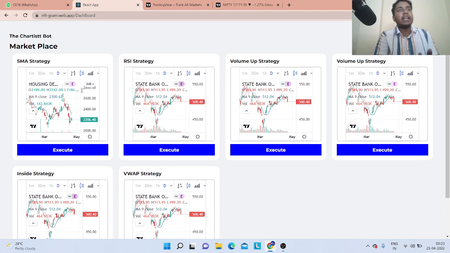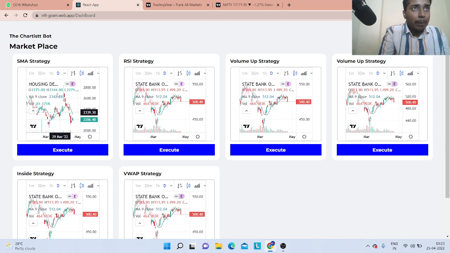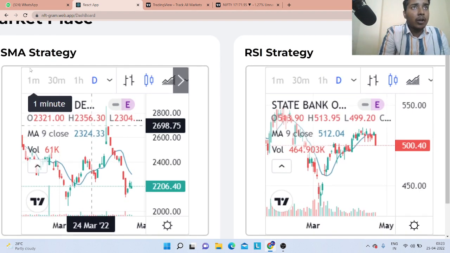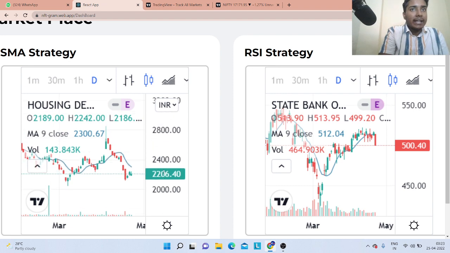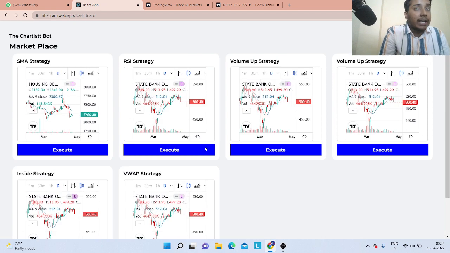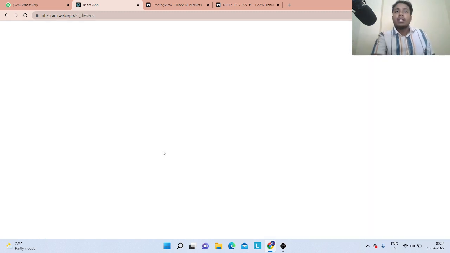Same in this website. Here the user can see multiple products in algo trading, and the price. For example, here is the SMA of HDFC Bank, and here is the live trading view chart. The user can see the live price, and if he or she wants to buy, for example, the RSI strategy, he or she just has to click the execute button. Here, just a minute, the chart is loading.